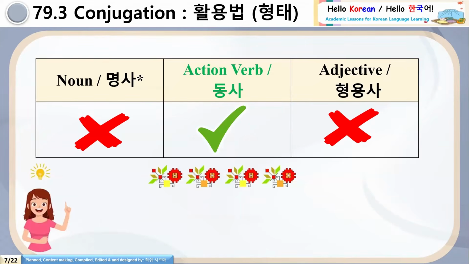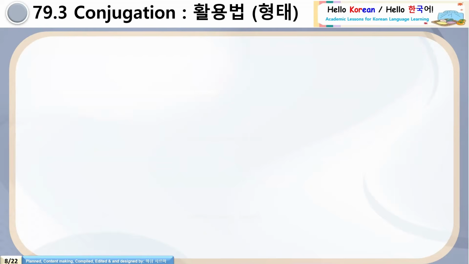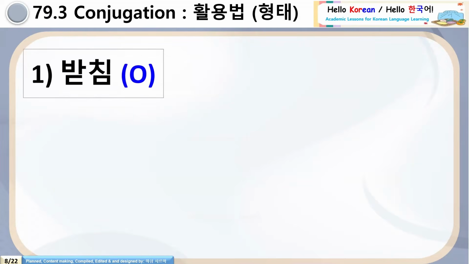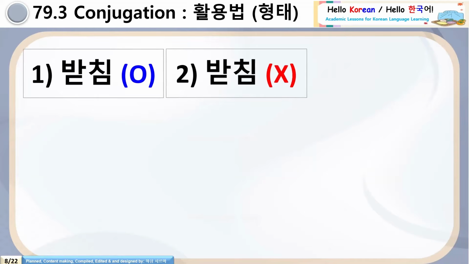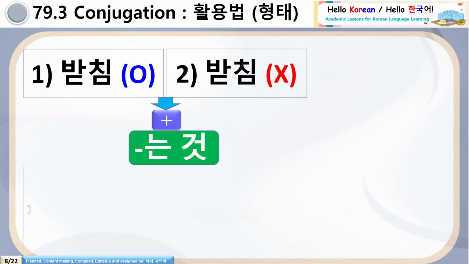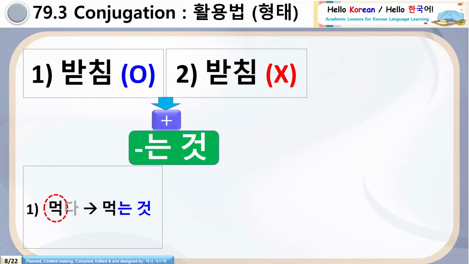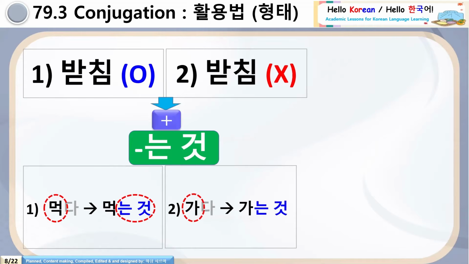Now, coming to the conjugation rules, it can be attached only with the action verbs. Conjugation details are here. There is a final consonant. There is no final consonant. Select any verb from the Korean language, just add neun-geot. See number 1 here, 먹다, is having the pachim final consonant, so it will be neun-geot. See here. And number 2, 카다, no final consonant, it will be neun-geot.